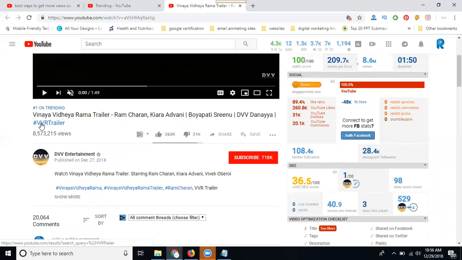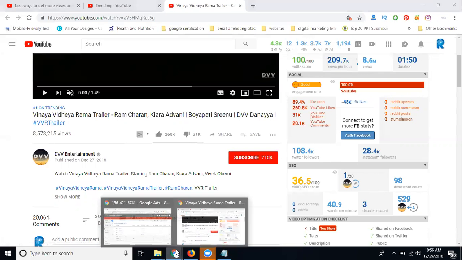There will be two reasons for the video. One is the bumper ad, which is the non-skippable video. The second is the skippable video. Less than 5 seconds is called non-skippable. More than 5 seconds is the skippable video ad.